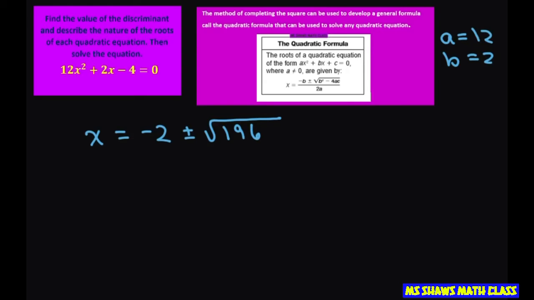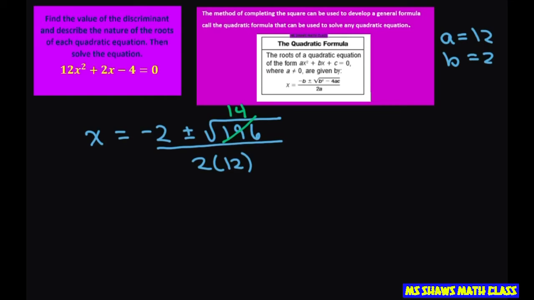Now let's use our quadratic formula and solve for this. Again, my a is 12 and my b is 2. So we have x equals, and we want negative b, so that's negative 2 plus or minus the square root of 196 divided by 2 times 12. All right, the square root of 196 is 14.